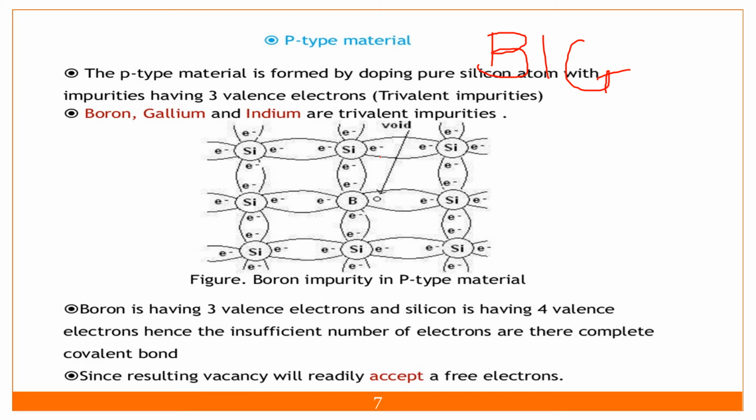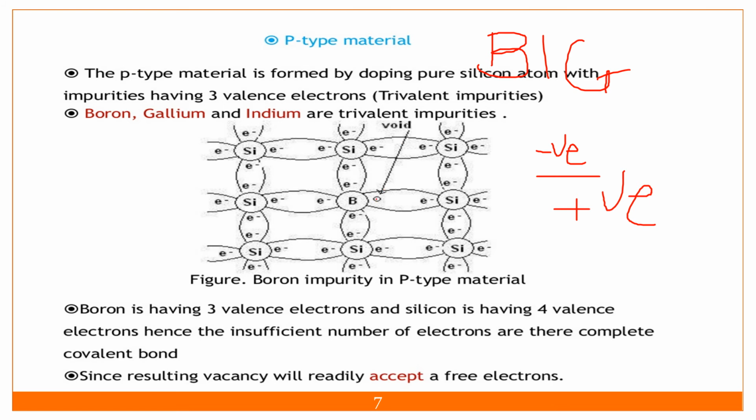Keep in mind, an electron has negative potential. So if I want to attract one electron over here into this blank space, this space must be positively charged, because it will attract the negatively charged particle, the electron.